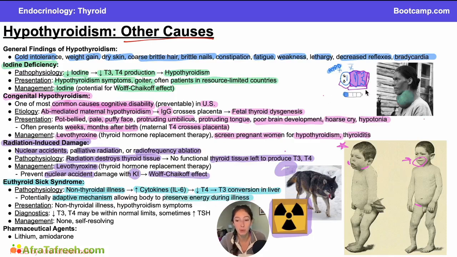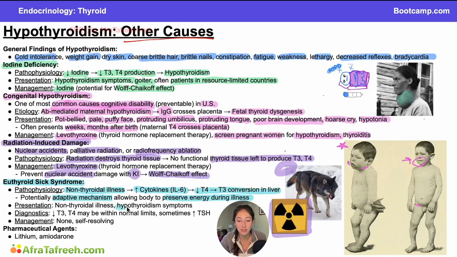Remember, if we're more hypothyroid, we are in a metabolically low state. So if we enter this metabolically low state during illness, perhaps that allows the body to save more energy to fight the illness later on. This is kind of hypothetical, but it is one proposed reason for the euthyroid sick syndrome phenomenon.